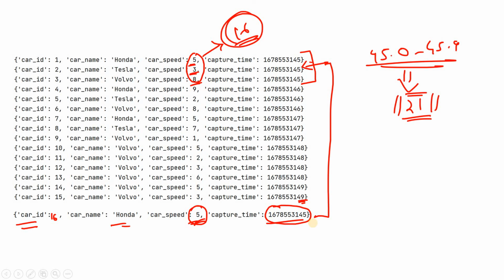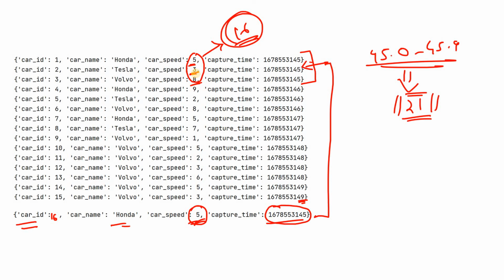But we need some mechanism using which we consider the out of order event also up to a certain extent. Obviously, it is not like we will be delaying as long as possible, maybe 1 year or 2 years. No, not like that. But at least for some time we will wait, just to make sure out of order events are also computed. How to implement that concept in programming, we will discuss in this video.